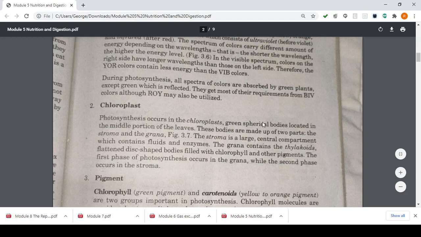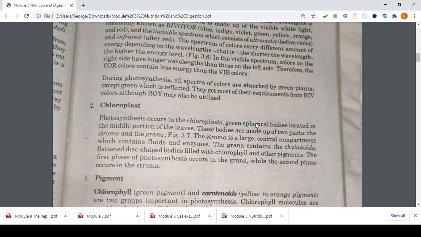These bodies are made up of two parts, the stroma and the grana. The stroma is a large central compartment which contains fluids and enzymes, and the grana contains your thylakoids, flattened disc-shaped bodies filled with chlorophyll and other pigments. The first phase of photosynthesis occurs in the grana, while the second phase occurs in the stroma.